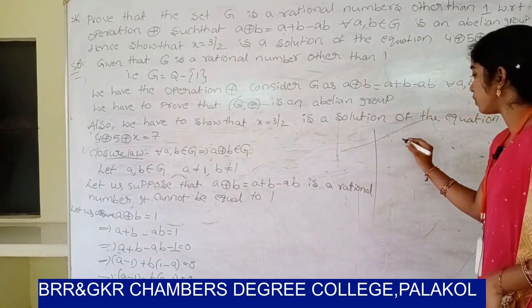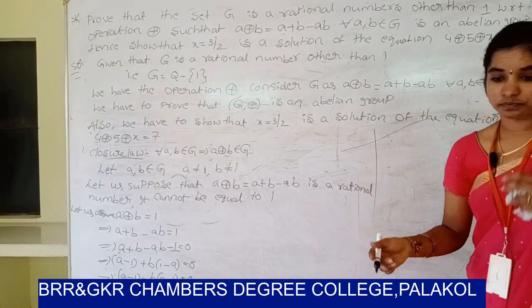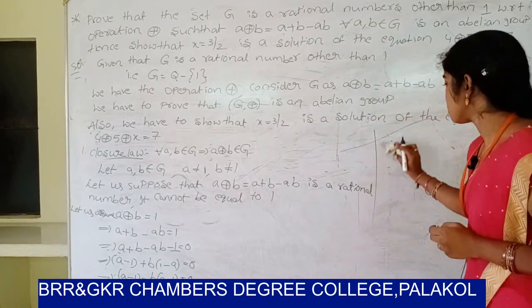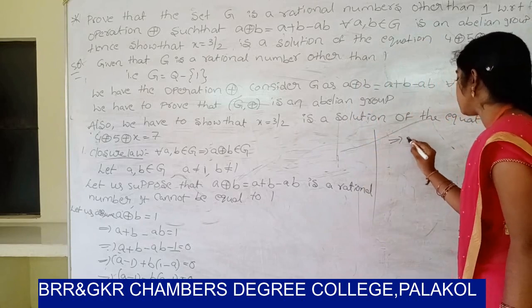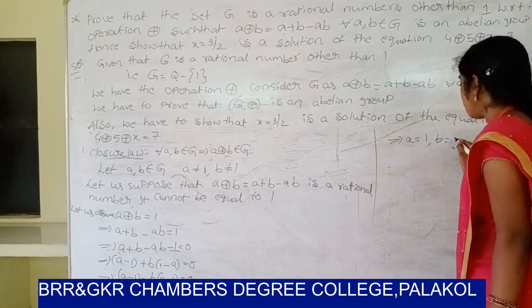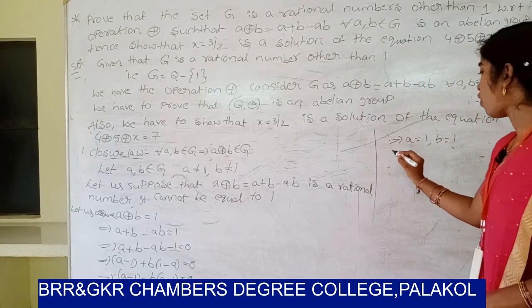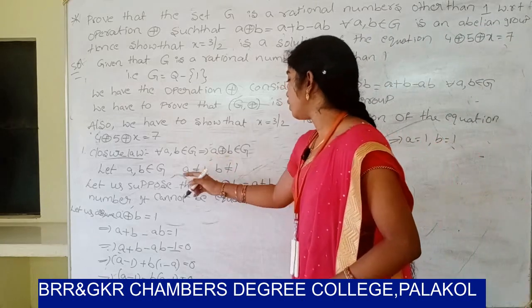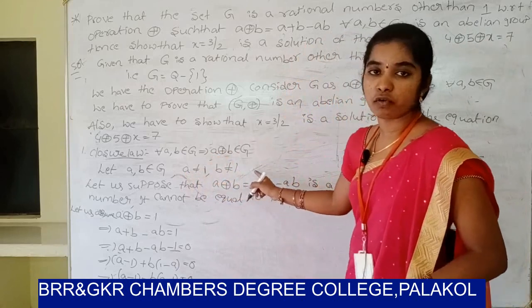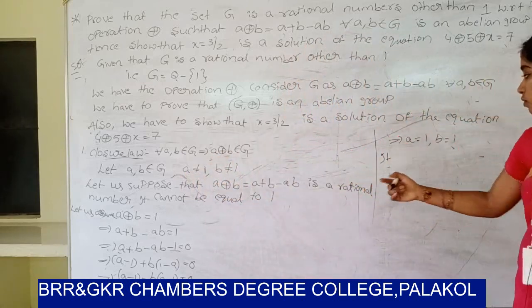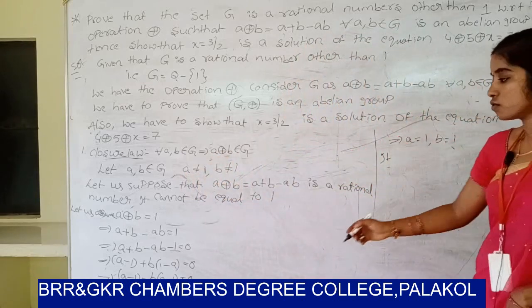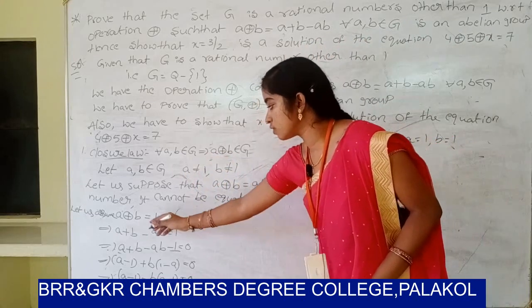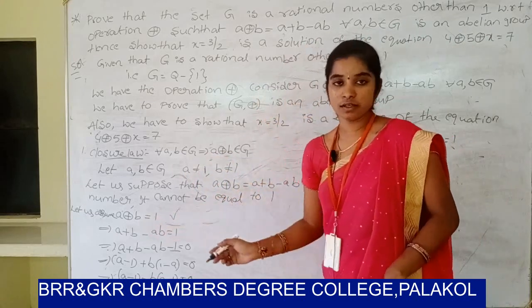So that implies a equal to 1, b equal to 1. So it is a contradiction, because already you know that a not equal to 1, b not equal to 1. So our assumption, let us assume a ⊕ b equal to 1, is wrong.